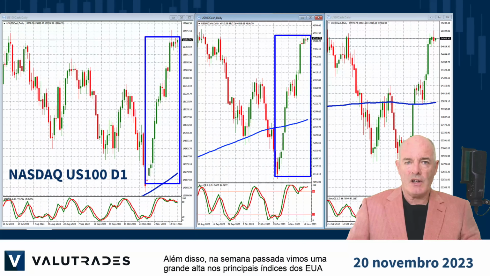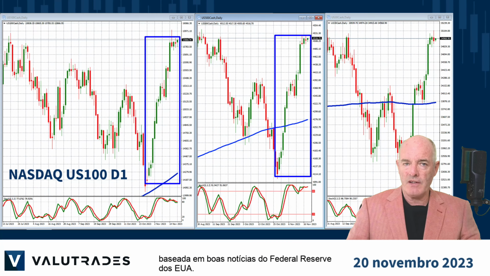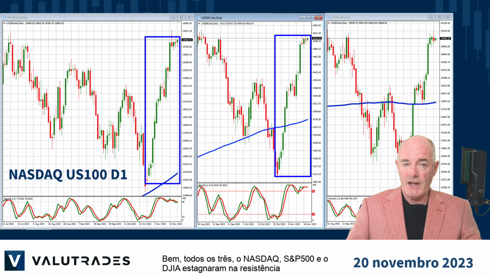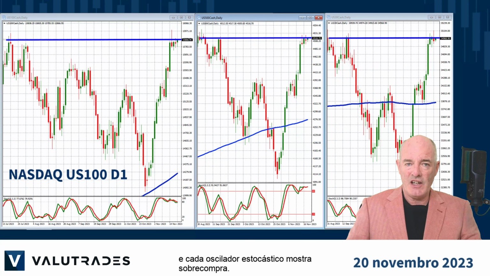Also last week we saw a huge rise in the major US indices based on good news from the US Federal Reserve. Well, all three, the NASDAQ, the S&P 500, and the Dow Jones Industrial Average, have stalled at resistance, and we see each stochastic oscillator showing overbought.